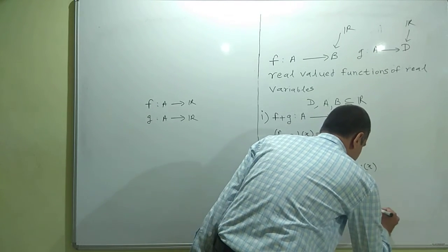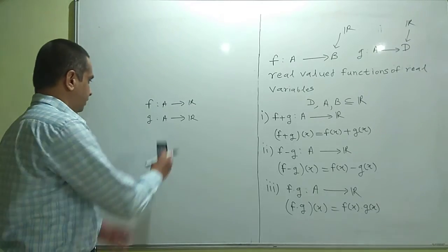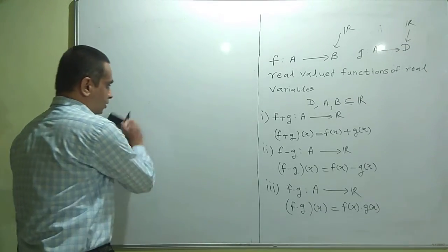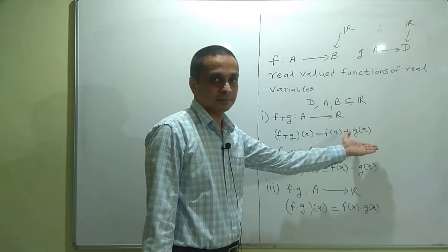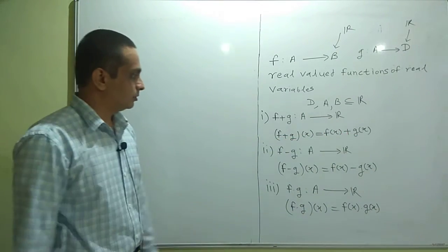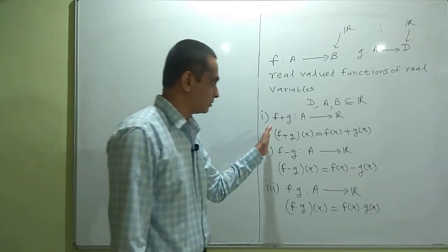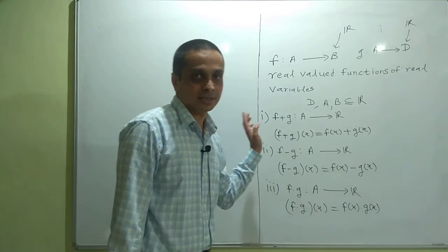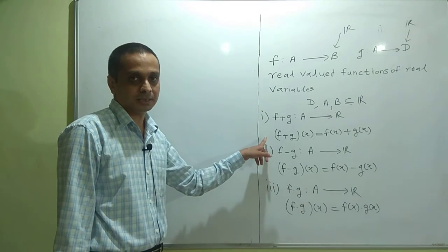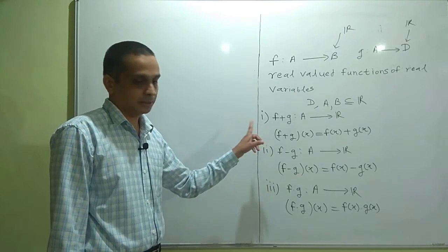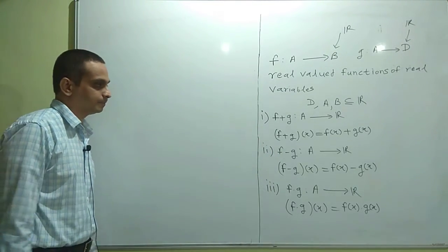So these definitions are intuitive, but remember these are definitions which we accept. You cannot ask the question why f plus g is defined like this. I can only justify it as an intuitive way of defining this. But remember, we cannot challenge definitions in mathematics. We cannot argue with definitions. We have to accept definitions in mathematics. Okay.